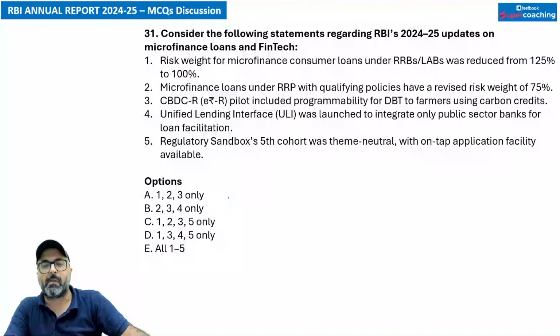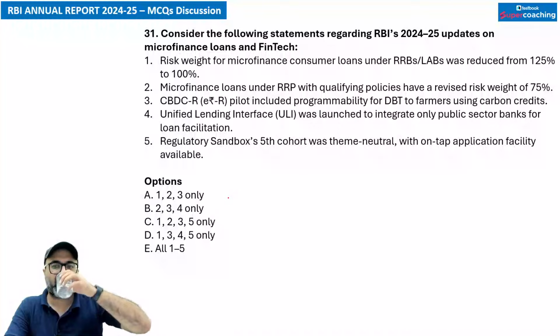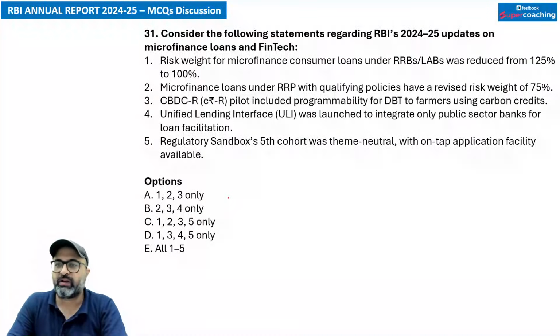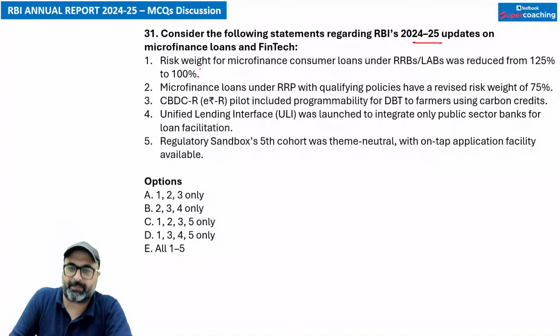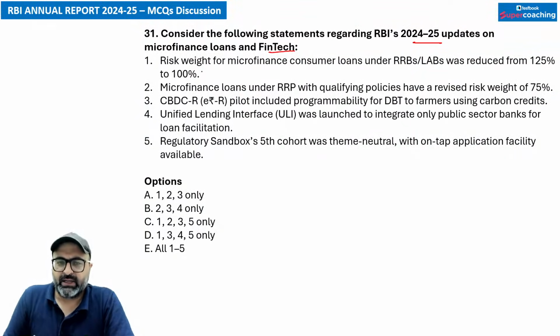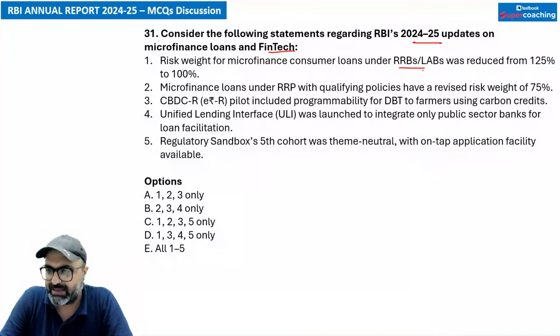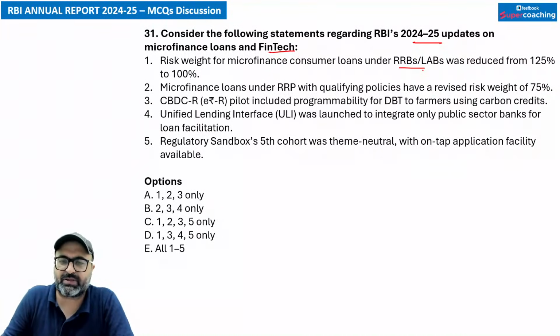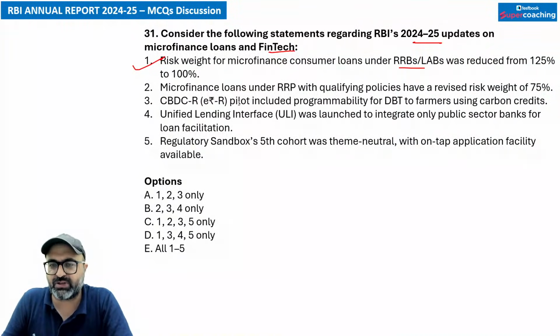Look at the next question. Consider the following statements regarding RBI's 2024-25 updates on microfinance loans and fintech. On this, risk weight for microfinance consumer loans under RRBs as well as local area banks was reduced from 125% to 100%. This is correct. Microfinance loans under RRBs with qualifying policies have revised risk weights of 75%.